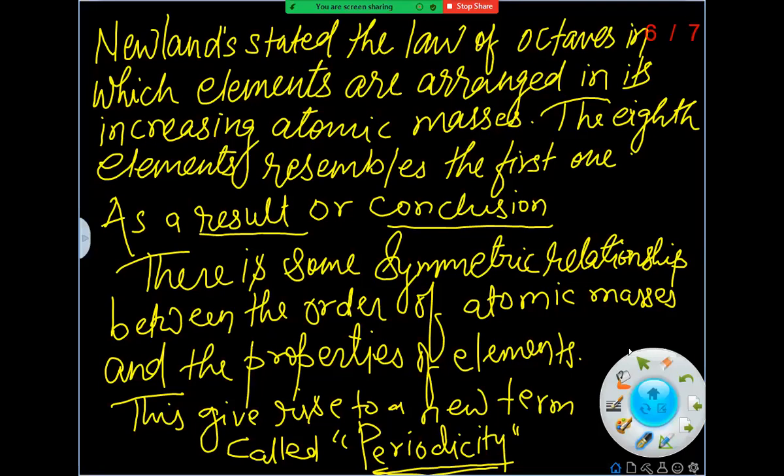As a result, there is some symmetrical relationship between the order of atomic masses and the properties of elements. This gives a new term called periodicity. Newlands was the first person who gave the word periodicity.